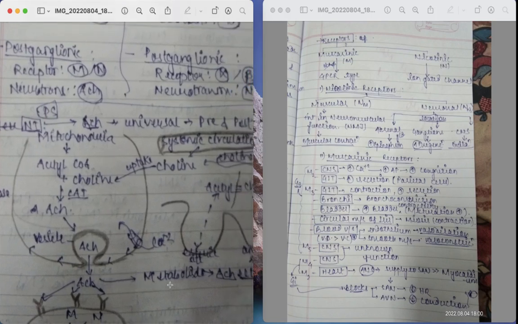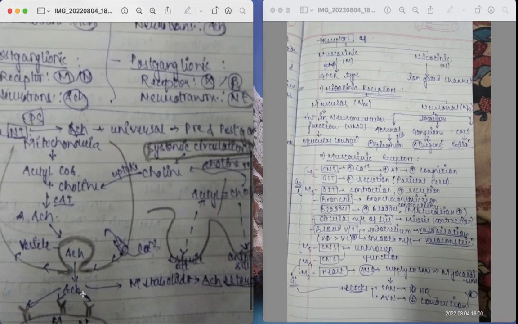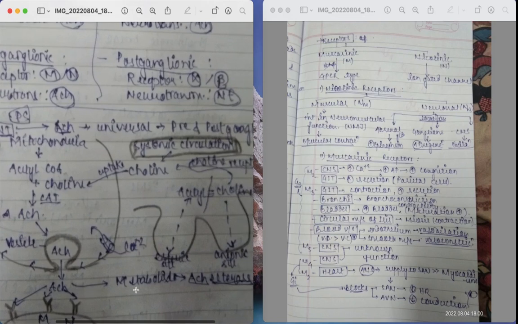Moving on to the metabolism or the degradation of acetylcholine, the excessive acetylcholine. A certain amount of impulse should be generated, and after that the excessive acetylcholine should be degraded. For that we have another mechanism, the metabolism of acetylcholine, for which we need an enzyme known as acetylcholinesterase. It looks like this.